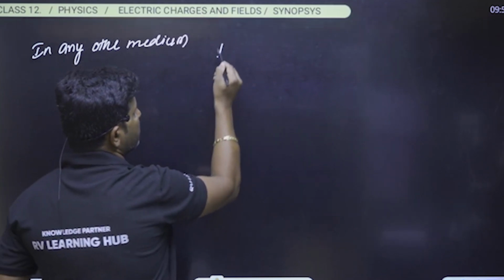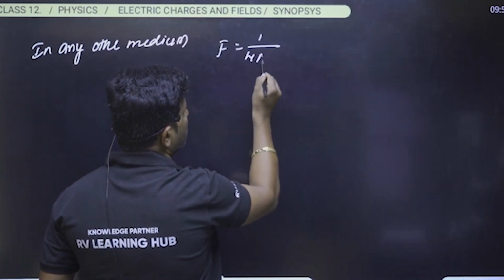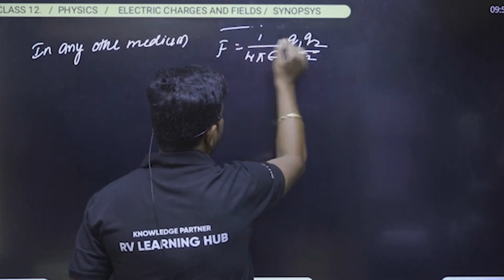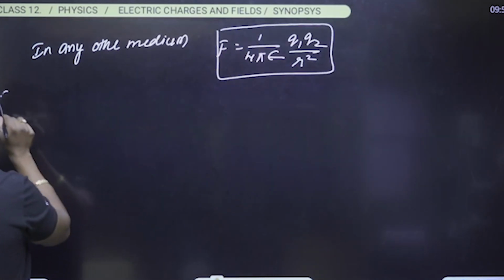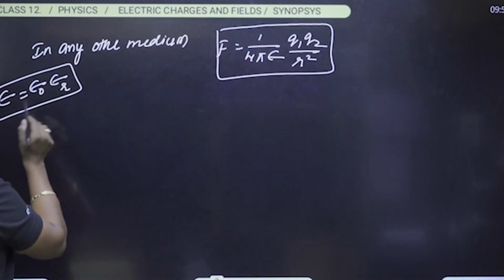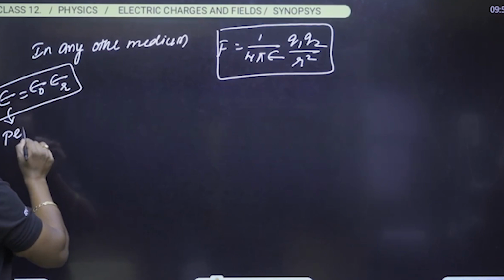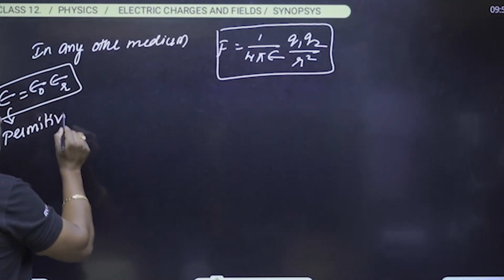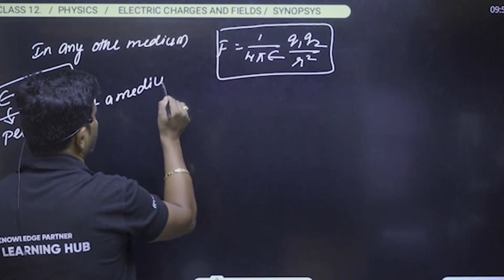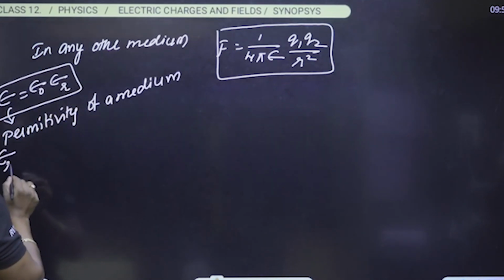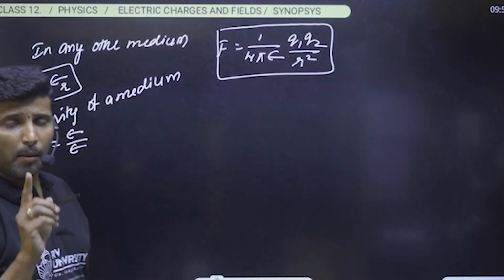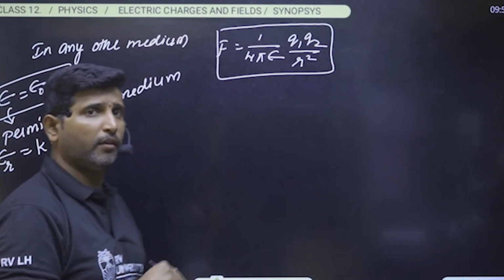Whenever we go with any other medium, we can say the force can be written as 1 by 4 pi epsilon Q1 Q2 divided by R square. What is epsilon called here? Epsilon is nothing but epsilon naught into epsilon R. It is called the permittivity of a medium, and epsilon r is also called the dielectric constant, and it is defined as the ratio of permittivity of a medium to permittivity of free space.